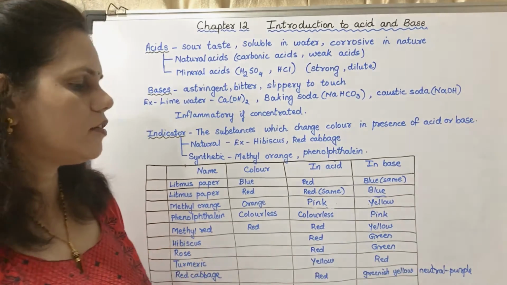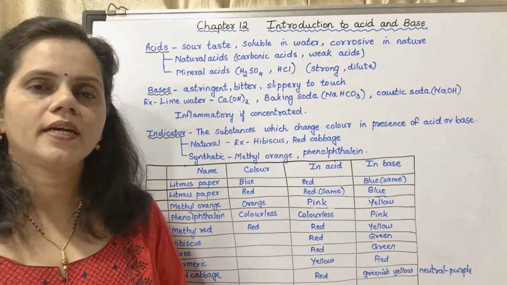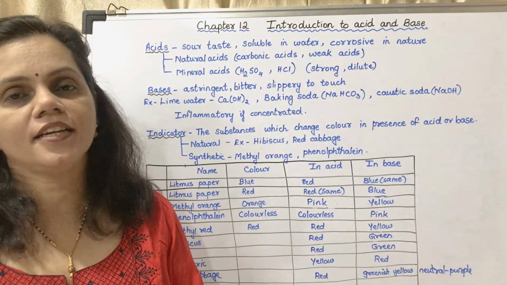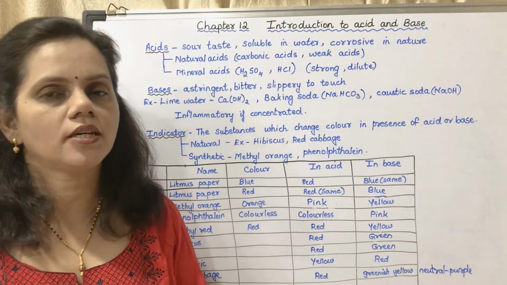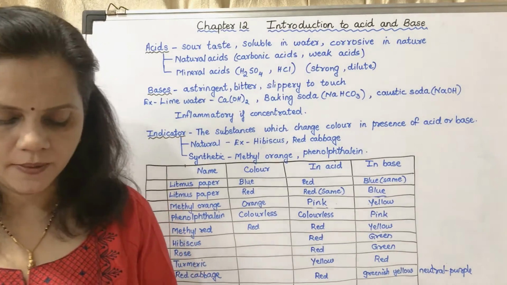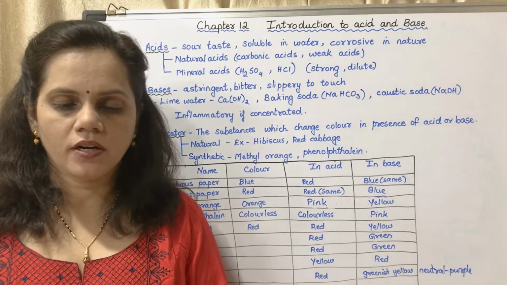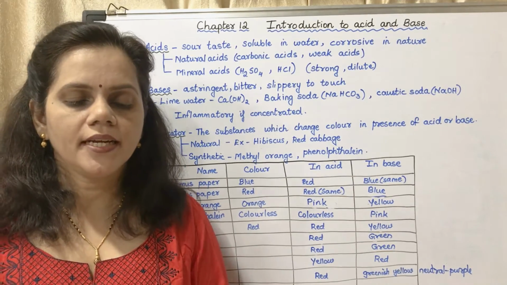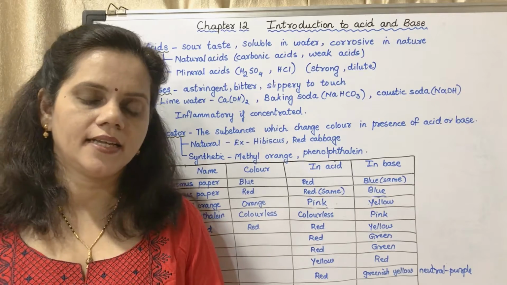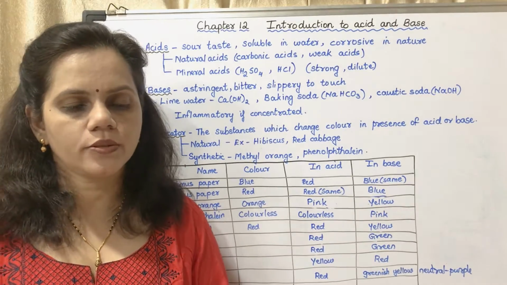Now this chart you may fill in your textbook, page number 84, table 12.2, indicators and their colors in acid and base. Otherwise you may write it in your notebook. Okay, we have finished with that.